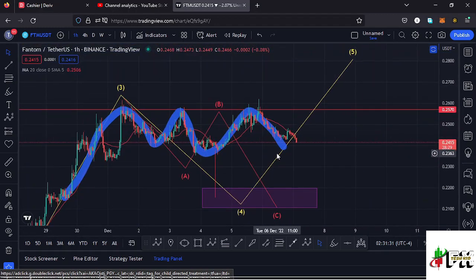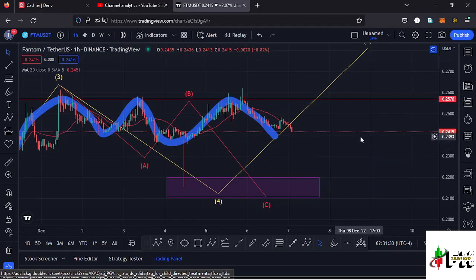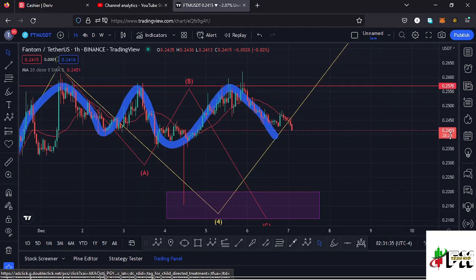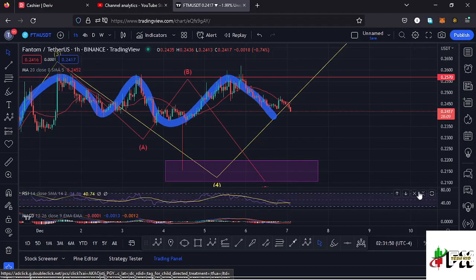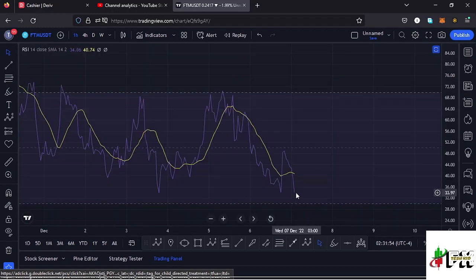And you can also note that here on the 1 hour chart we are trading below the 20-day MA. That means the 20-day MA at the moment is acting as resistance, and that means lower prices could be supported because it's acting as resistance and it's giving us a bit of a rejection. And also taking a look at the indicators to see what movements will be supported here on the RSI. On the RSI we are trading at around the 34 mark, meaning we have a bit of room for us to continue pushing even lower to support any movements to the lower side before we get into the oversold region.